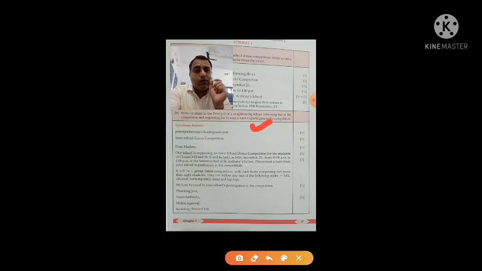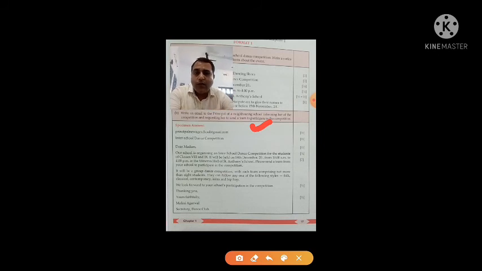Okay, now what is the opening sentence here? Our school is organizing an inter-school dance competition. So that is the opening sentence, and for that only you will get half marks. Okay, because in the question it is given that write an email to the principal of the neighboring school informing her. You have to inform. So it is the opening sentence, our school is organizing an inter-school dance competition. Okay, and then for the body part you will get 2 marks.